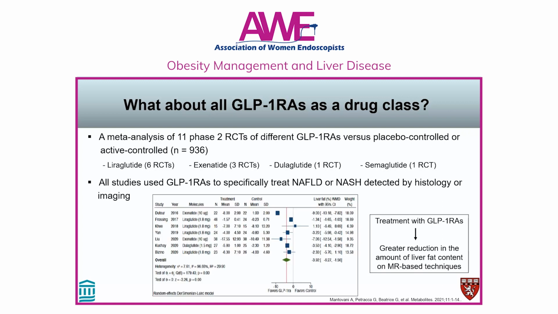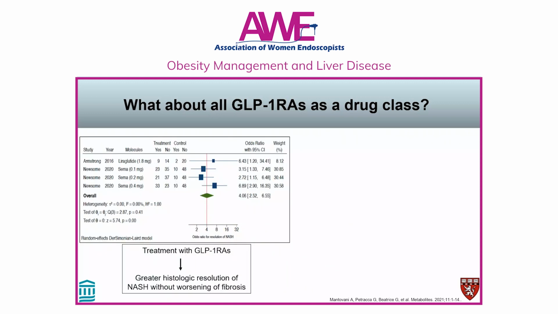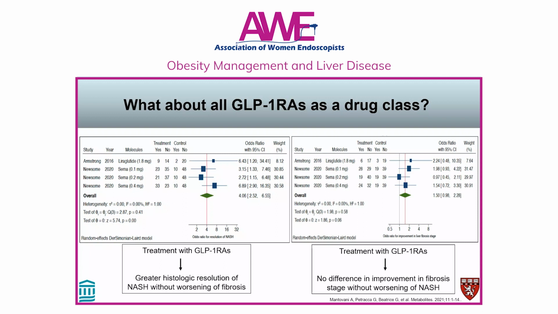The study showed that treatment with GLP-1 receptor agonists was associated with greater reduction in the amount of liver fat content on MR-based techniques, as well as greater histologic resolution of NASH without worsening of fibrosis. However, there was no difference between the GLP-1 arm and control arm in terms of the proportion of patients who experienced an improvement in fibrosis stage without worsening of NASH.